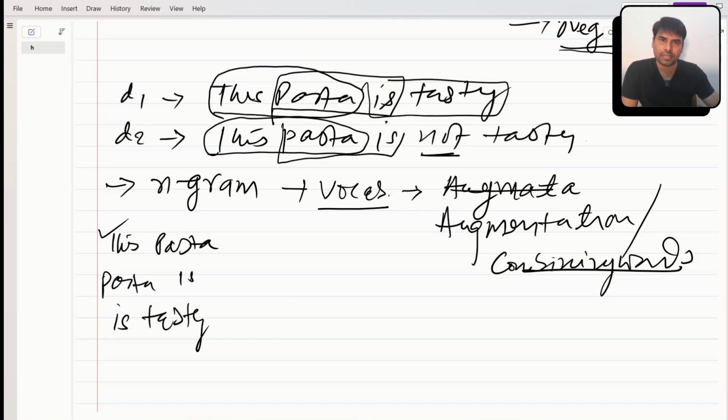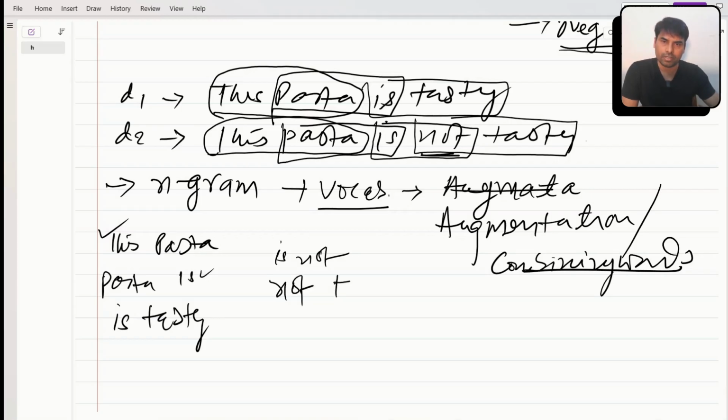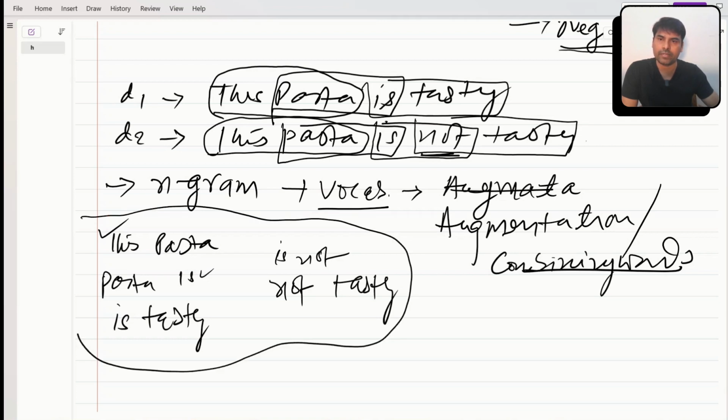Pasta is, I'm combining. Pasta is is already covered, right? It's already there. I'm not going to take it again. Is not, I can combine. Is not is not there, so I can take is not. Is not, right? And after that, not tasty. So I'm taking not tasty, right? So this is my vocab. Okay, so this part is the vocab of my given documents.